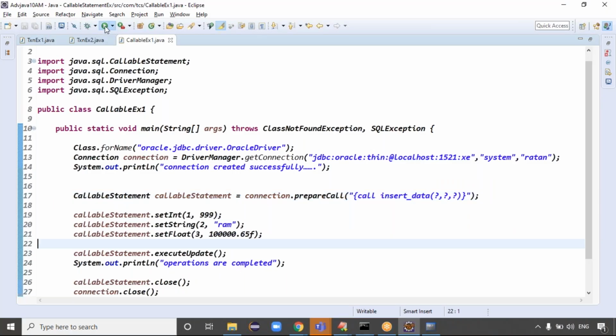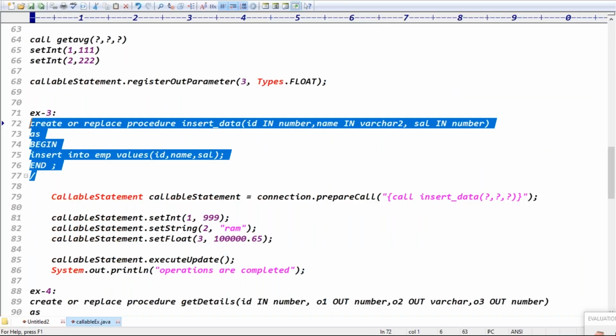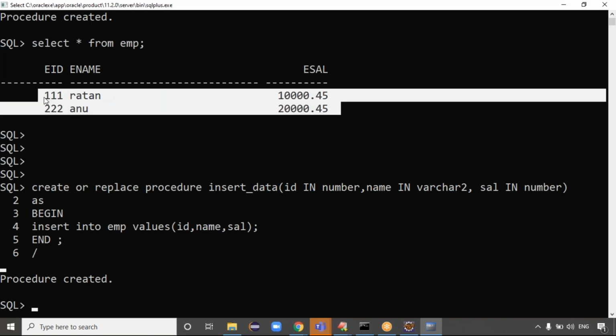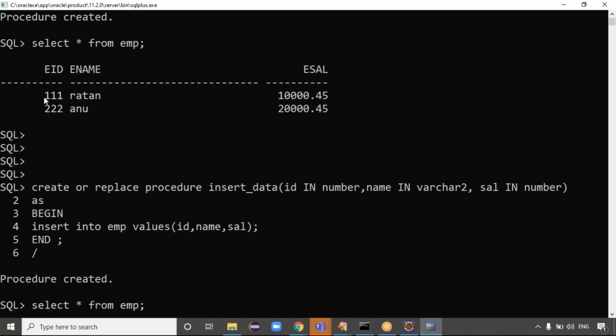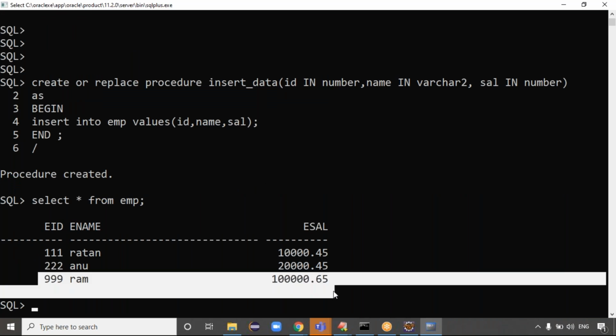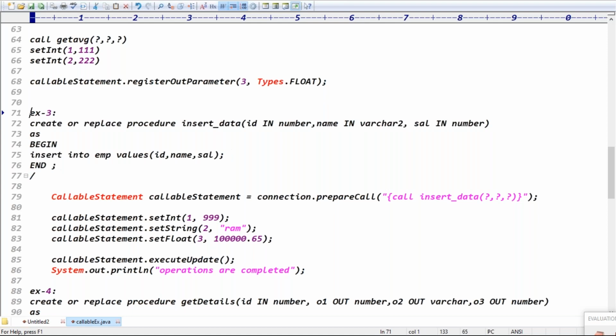Exactly. If you run this code, we get the message like operations are completed. Once the operations are completed, go and check the database. Previously, how many rows did the database contain? Just two rows, right? Now we can run select star from EMP. Now you can see, guys, whether 999 is inside or not. Exactly. Like that, you can check the data.